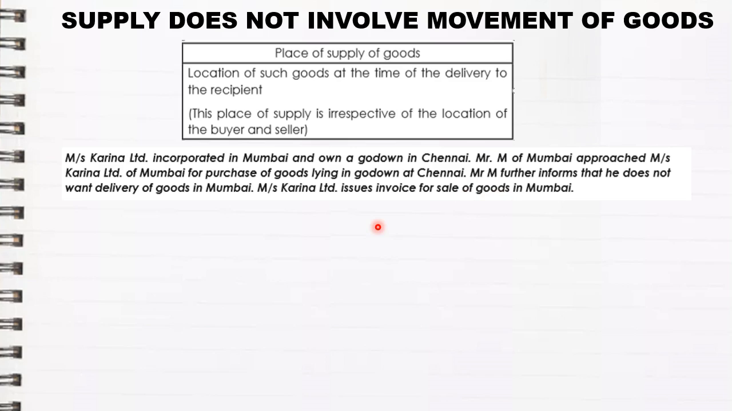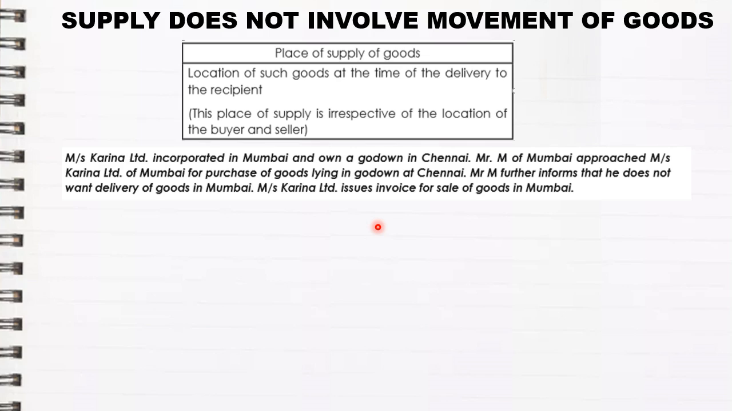Karina Limited is incorporated in Mumbai, but it has a godown in Chennai. Mr. M approaches Karina Limited of Mumbai for purchase of goods lying in the godown at Chennai. So Mr. M is the purchaser. He approached Karina Limited, and he said that he wants goods which are lying in Chennai itself.